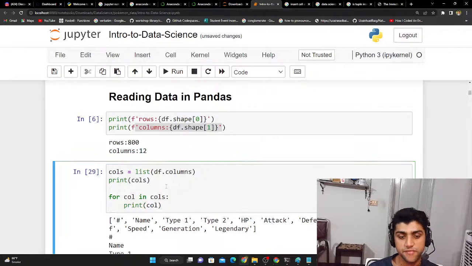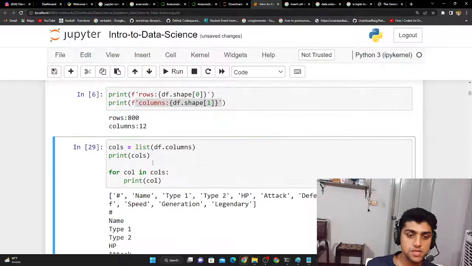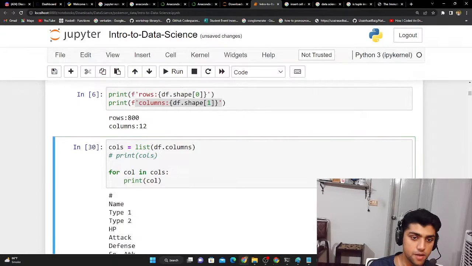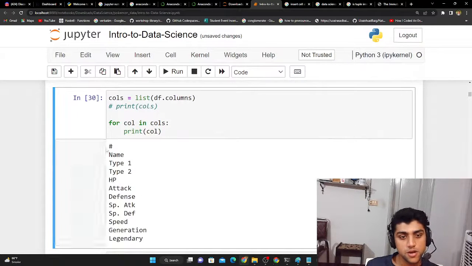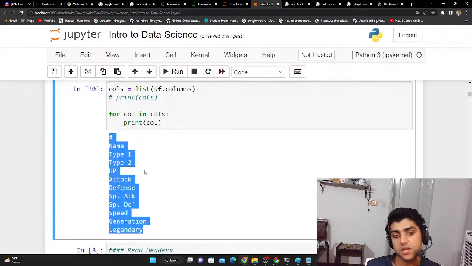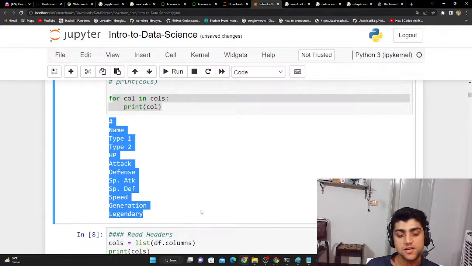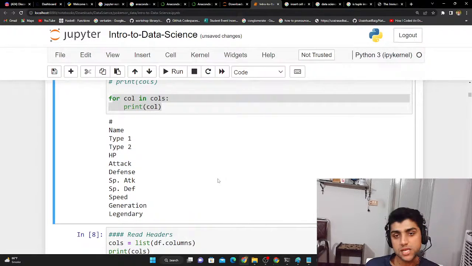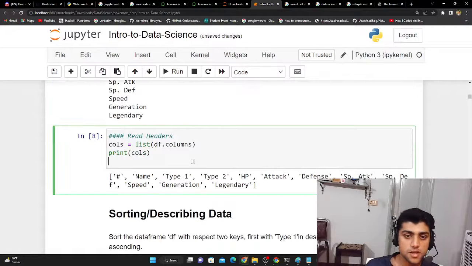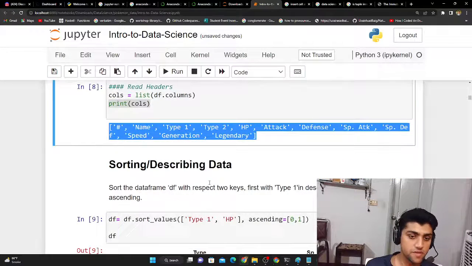Let me just do this for now, and because this is already printing here, I'm just going to have to comment that out. So now you can see over here, we have the number, name, type 1, type 2. These are all the columns. So I just printed out in this formation. You could do different types of processing and see how it actually results out in the Jupyter notebook. Okay, so after we're done with this, you can see over here the same exact thing is happening. It changed its type to list and put it there, and then it just showed this list formation of columns.